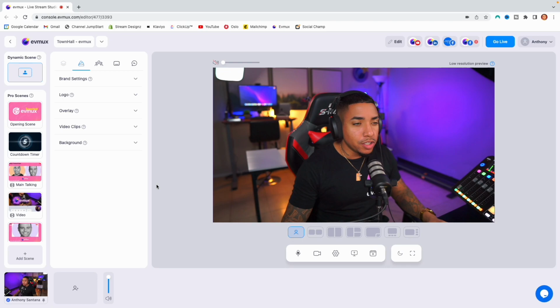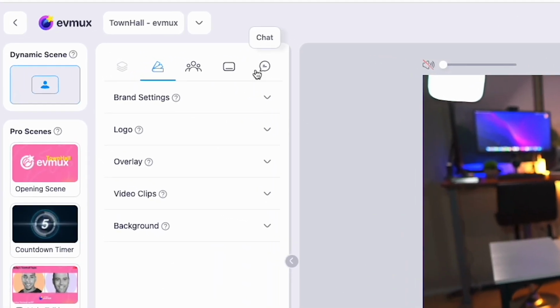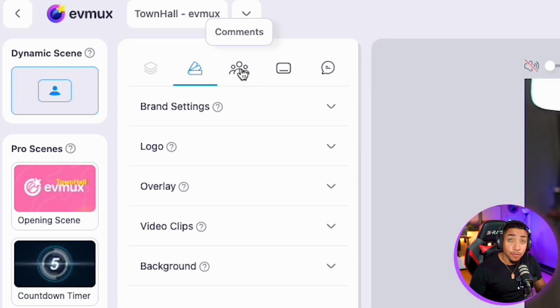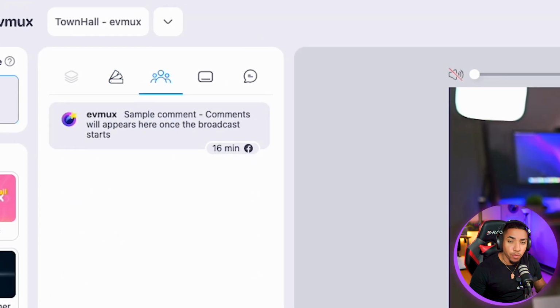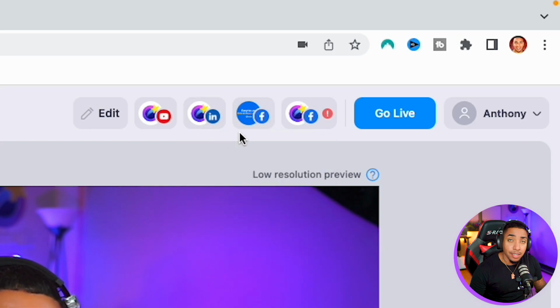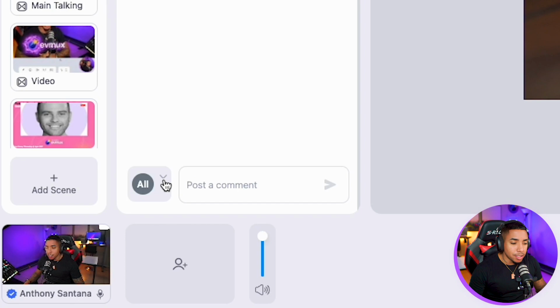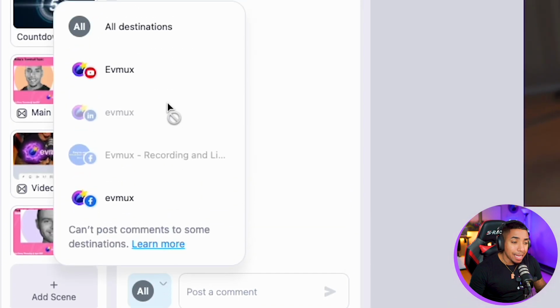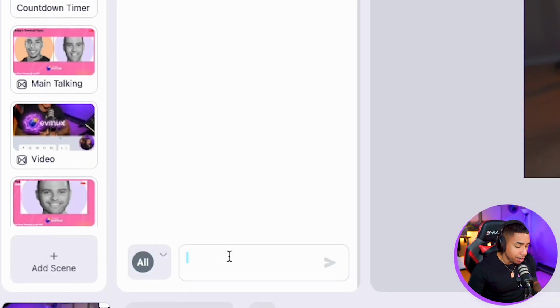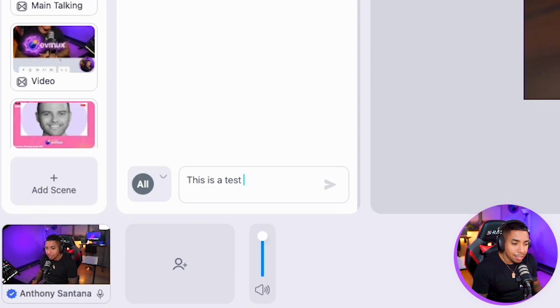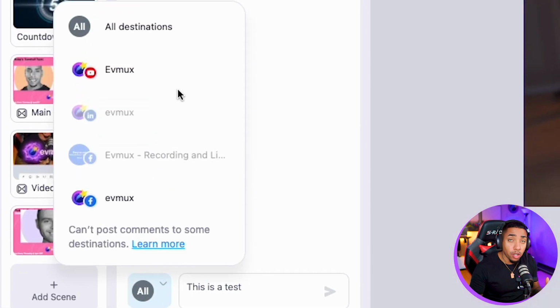So once you're inside of your Evmux account, you're going to be inside of your Live Studio Editor. You're going to see here where you normally access your comments for your viewers on social platforms like YouTube, Facebook, and things of that sort. You're going to see here a new option that's going to give you the ability to decide on replying back to comments. You can select all destinations, meaning that when you submit the comment here and you say this is a test, that's going to send it out to all of the destinations that you are live streaming to.